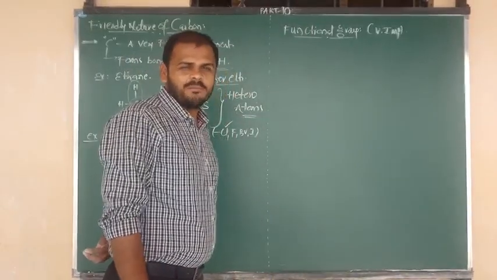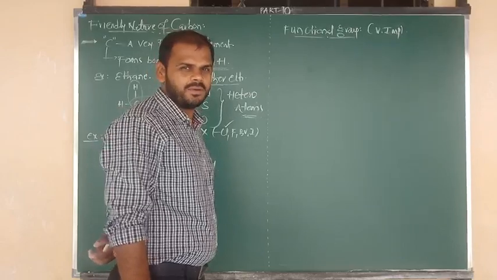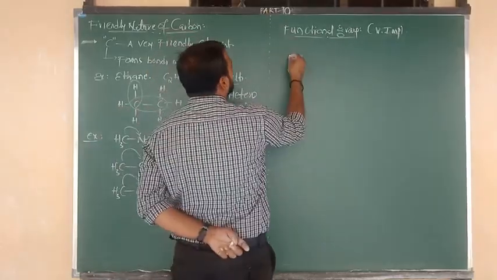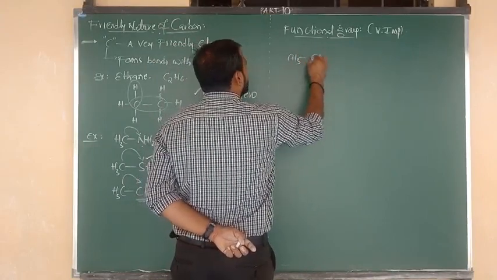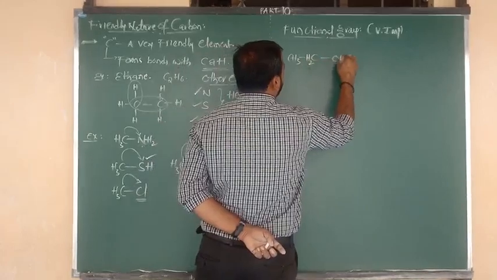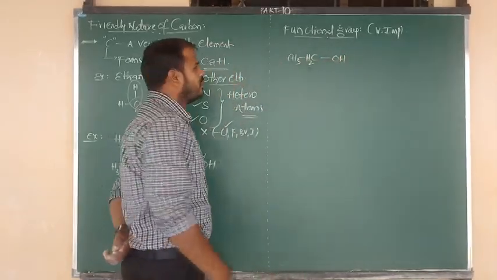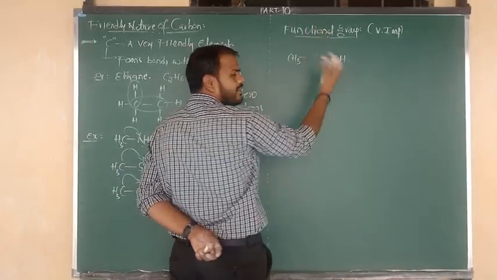But before going to the definition, we have to consider an example. Let me consider one example. First, suppose that it is CH3 bonded to CH2, CH2 bonded to OH. Okay, CH3 bonded to CH2, and you can write H2C also, as you wish.